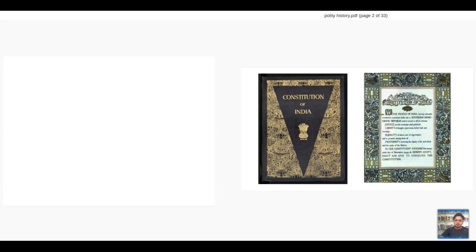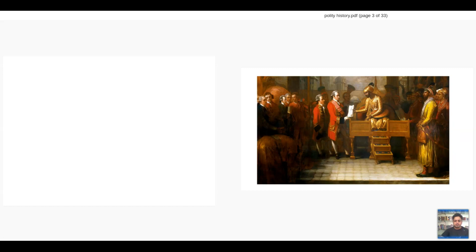See, this is our Indian Constitution book. It looks like this exactly. It will have this golden leaf on the top, and it will have a preamble engraved like this. So, before entering the historical background, can you see this picture? So, how things start. This picture is visible for you people.